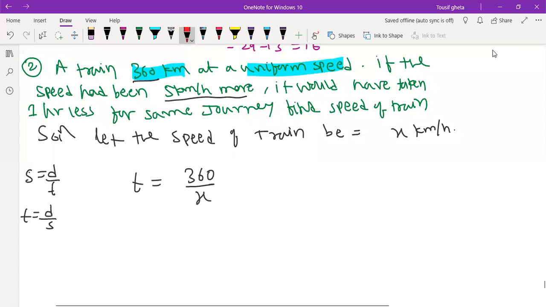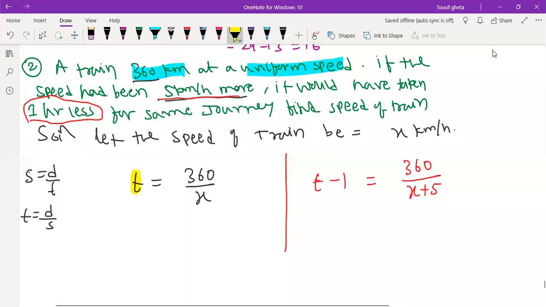Next, again, another part. Distance is same, 360 kilometers, but this time the speed would have been, speed is what? 5 kilometers per hour more. So we will write 5 kilometers per hour more, and it would have taken how many hours less? It would have taken 1 hour less. This is time t it has taken, so this will take t minus 1. What time it has taken, from that 1 hour less, this train will take.